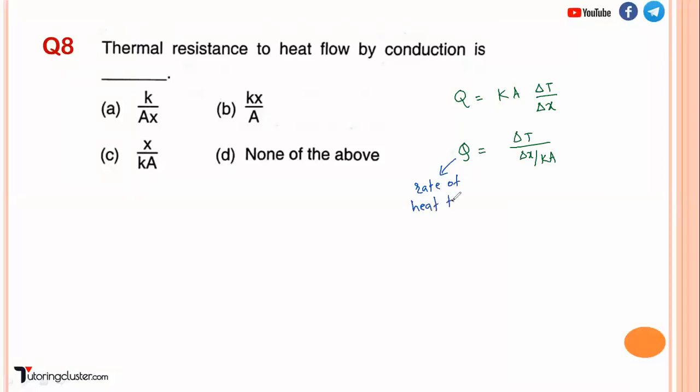Now why is heat getting transferred? It is due to a temperature gradient. So this is the driving force for heat to flow. And delta X by K is basically a thermal resistance. It is called thermal resistance. Right? This is a very important concept. So delta X, or you can say X upon K. Right? So hope you have understood.